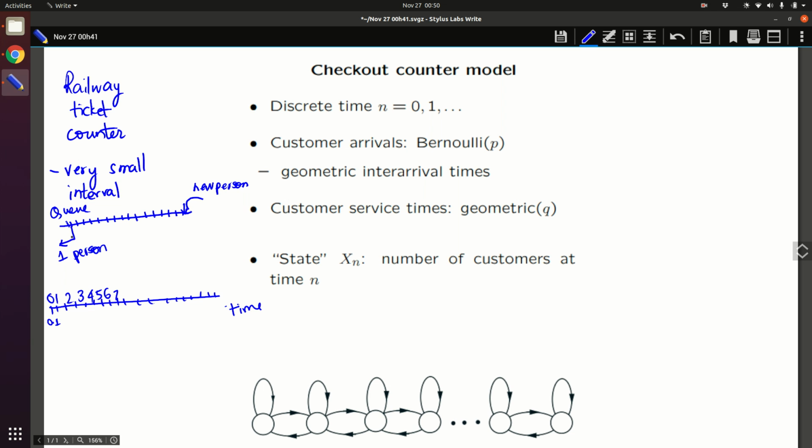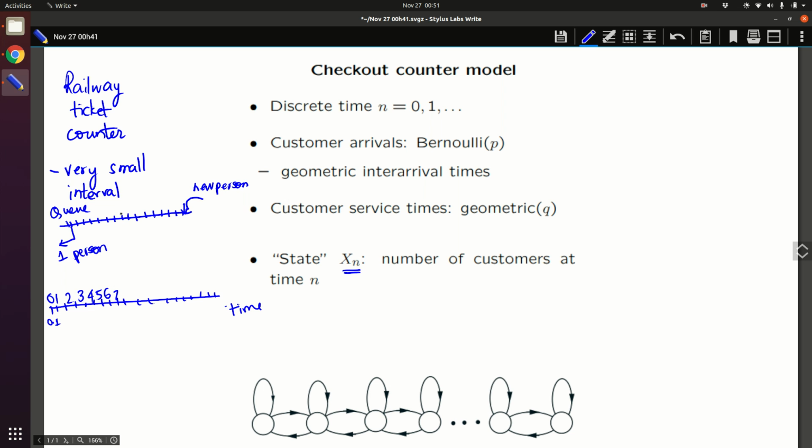So in time 7, it doesn't mean there are 7 people. Please don't get confused with this. This 7 means: at time interval 7, what is the state of the queue? That is what we are looking at. So the state here represents the number of customers at time n.